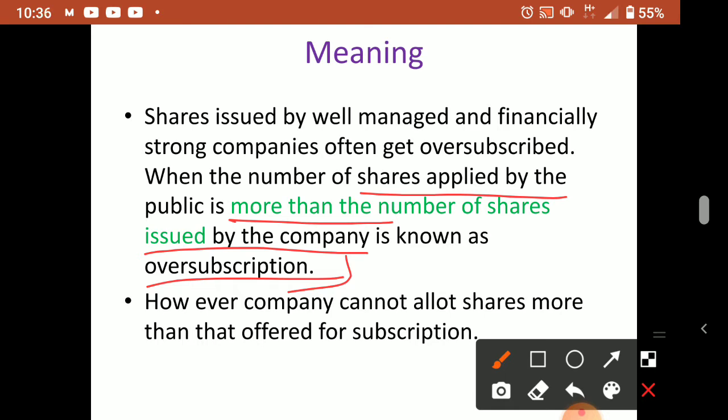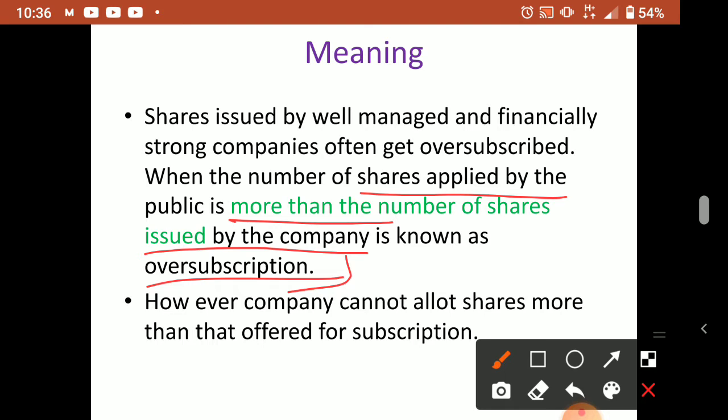Suppose I have only 5 chocolates with me, and you are asking me, give me 10 chocolates. What will I say? No, I cannot give you 10 chocolates. I have only 5 chocolates. That only I can adjust and give you. The same way the company also will do. The company has only 10,000 shares, but the public is asking for 20,000. Public asking means these are different people. That is the sum total of applications received. Some may have applied for 1,000, some for 5,000, some for 3,000.